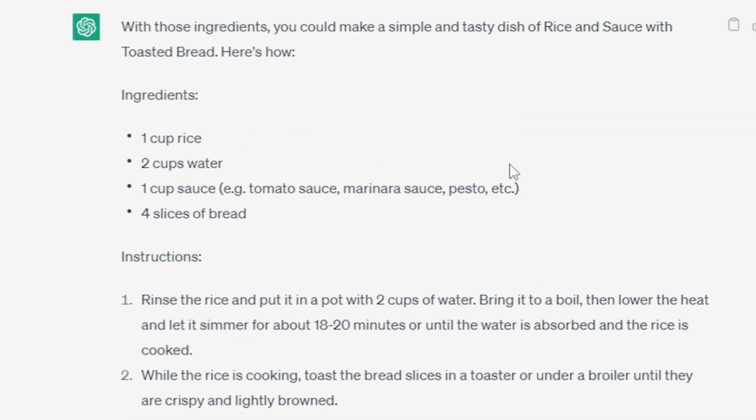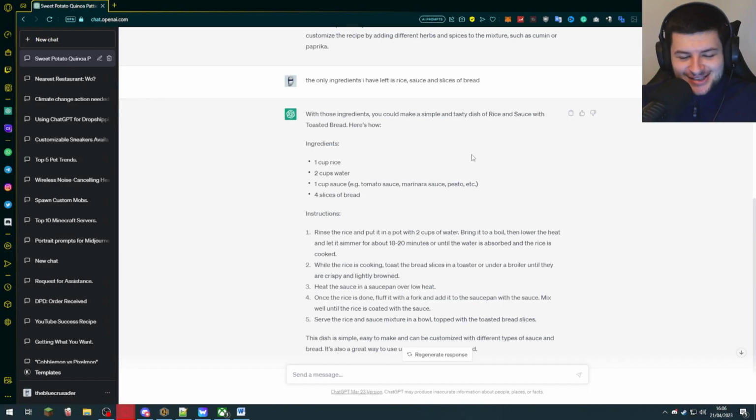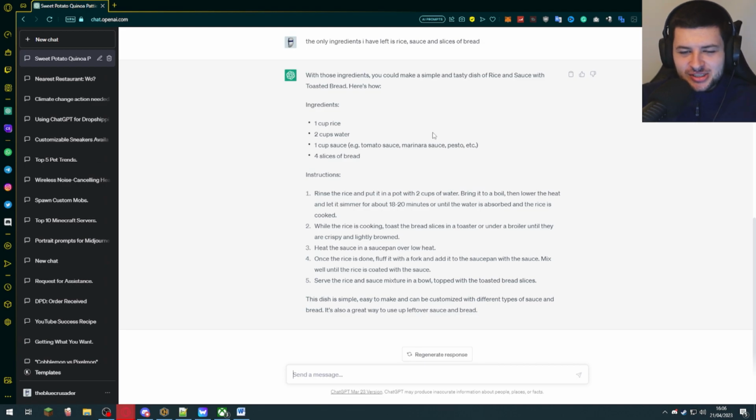With those ingredients, you could make a simple and tasty dish of rice and sauce with toasted bread. I guess we've given it bare bones ingredients, so even ChatGPT couldn't be that creative, because that sounds pretty abysmal, right? But you get the idea. We can use it to just get creative, and I think it's kind of a cool feature.